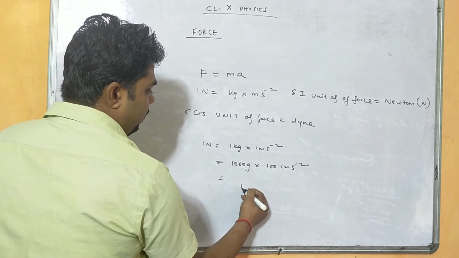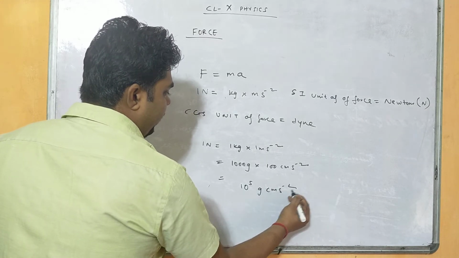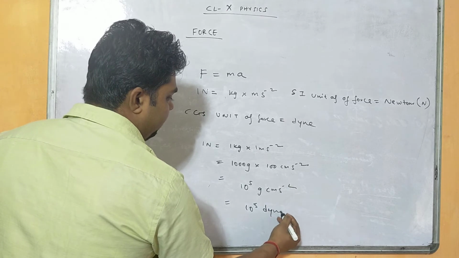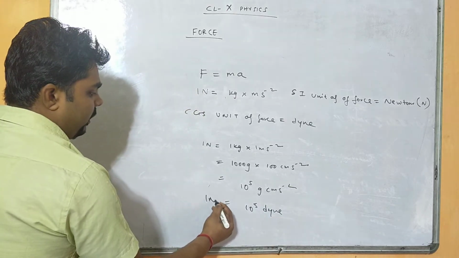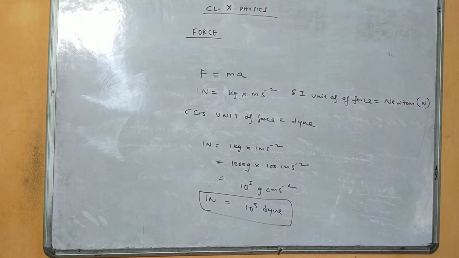So 3 plus 2, that is 10 to the power 5 gram centimeter per second square, and that is dyne. Okay, so 1 Newton equals 10 to the power 5 dyne. So this is the relation between CGS unit and SI unit.